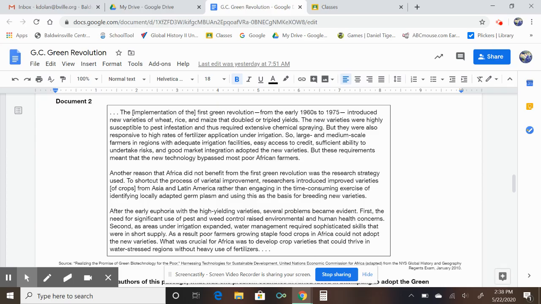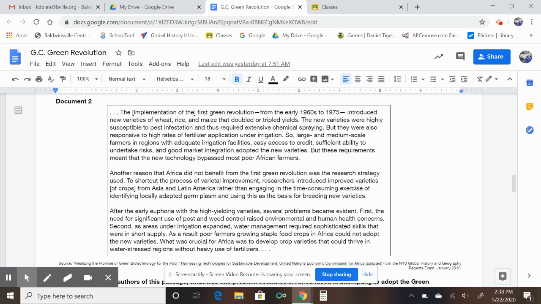So that paragraph is basically saying that these new crop varieties, yes, they produced a lot of crops, which is awesome, but in order to produce all those crops, you needed the farming equipment, the expensive fertilizers, and the expensive pesticides. Larger farm owners could afford those things, but the majority of African farmers aren't large wealthy farm owners. They own small pieces of land, and they don't have a lot of money to spend on that kind of stuff, so it didn't really help them.